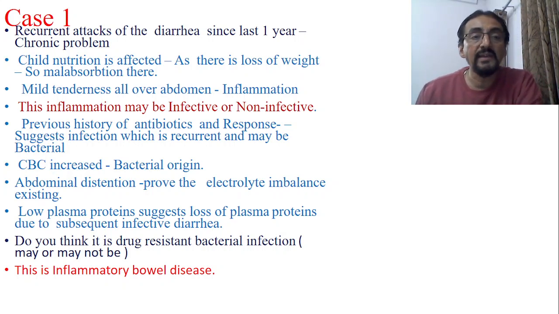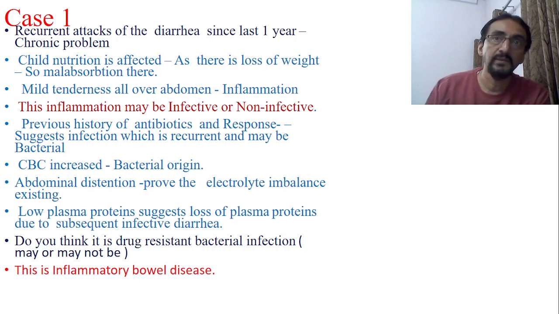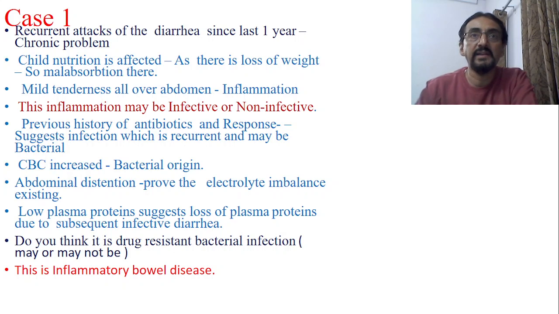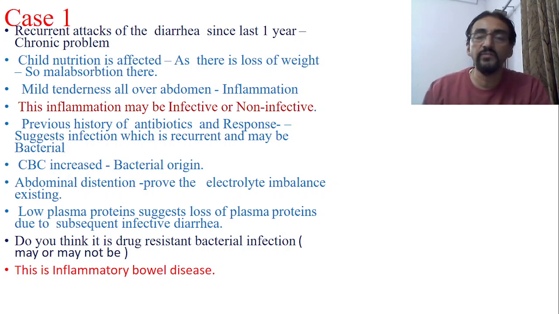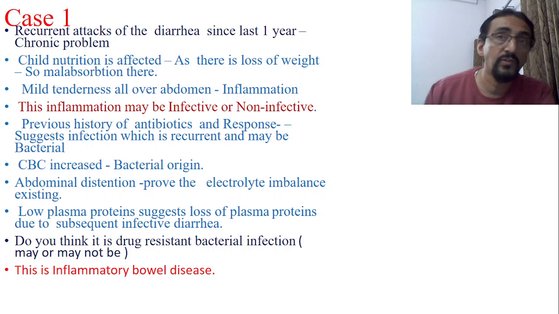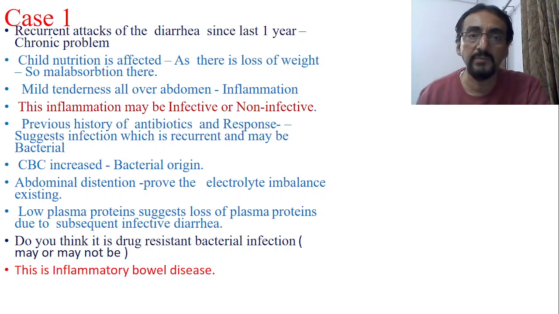So actually this is a case of inflammatory bowel disease. In inflammatory bowel disease there is chronicity, loss of weight is going on, infection is also going on. So there is a combination of a large intestine and small intestine both. Although there is no blood, although there is no mucus etc. coming, the stool, he also told, is non sticky, okay. Here actually there is a problem with absorption and also a problem with the large intestine.